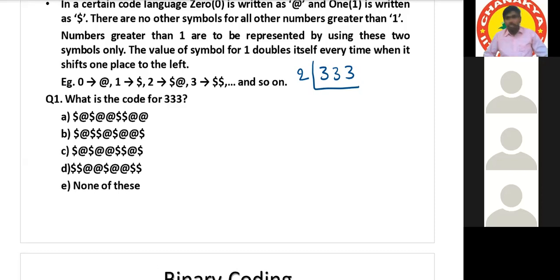Sir, it's option C, sir. Okay, let us verify. 333, how many times does 2 go? 166 with remainder 1.